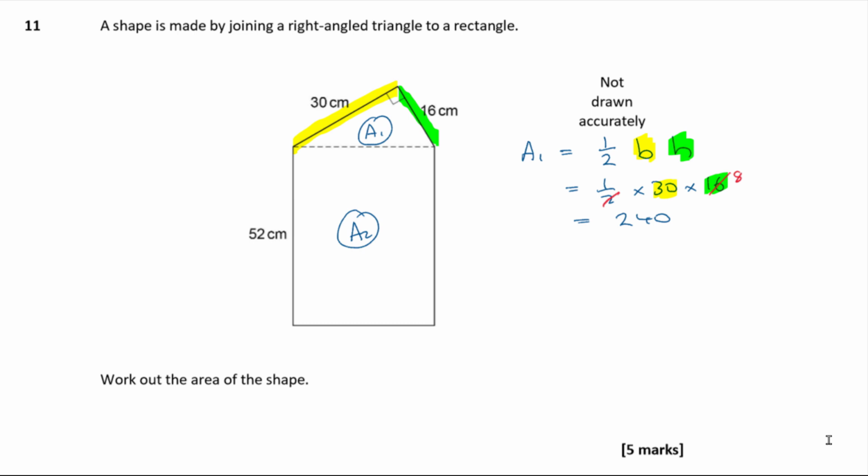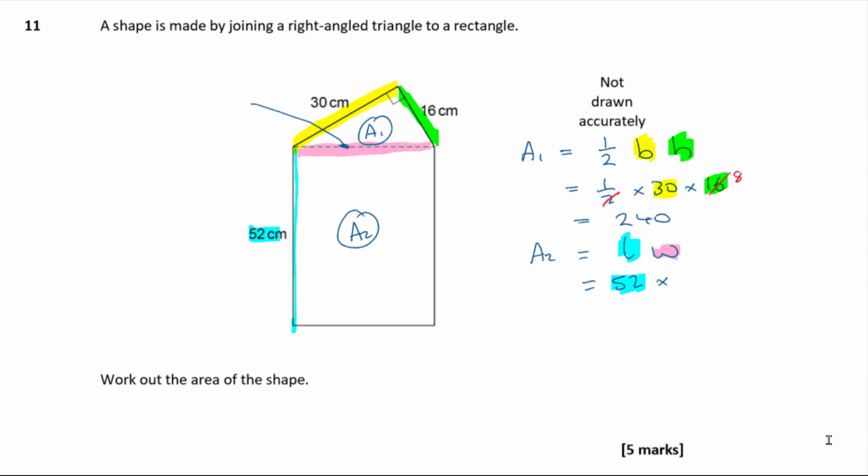What about A2? Now A2 is slightly more problematic because, well, it's a rectangle, it's got an easy formula for finding it, but we only know one of them so far, don't we? We know this length here is 52. Okay, so one of them is going to be 52, but what is the other one? We don't actually currently know this one, do we? Okay, we haven't got that one, but you can see that that side there, which is going to be the width of this rectangle, is the hypotenuse of that right angle triangle, isn't it? So I can just use Pythagoras Theorem to find this one.